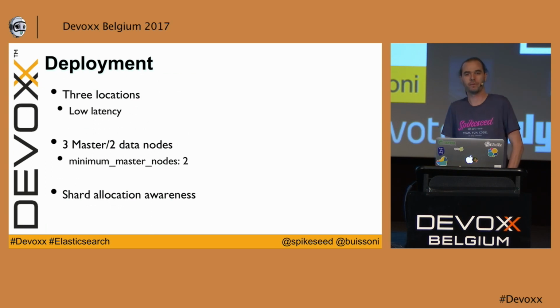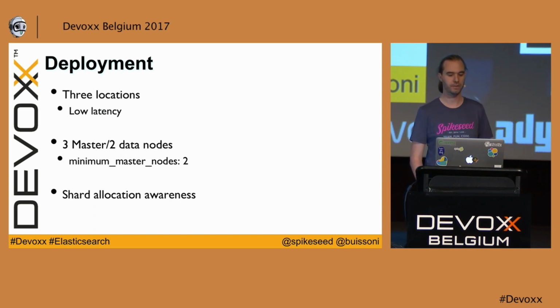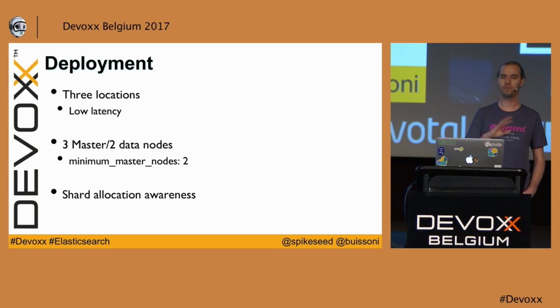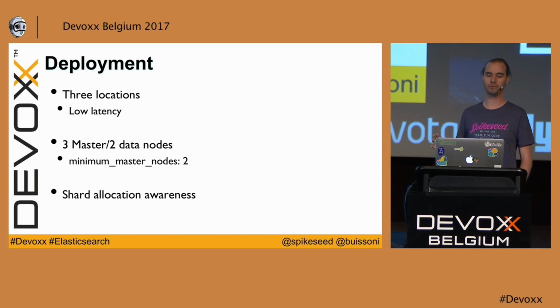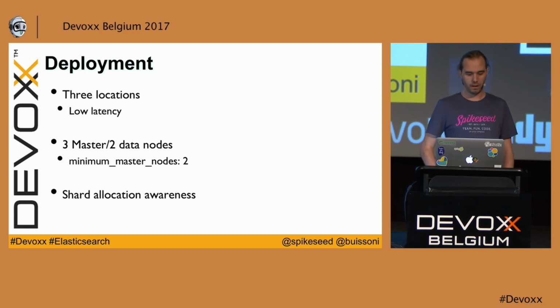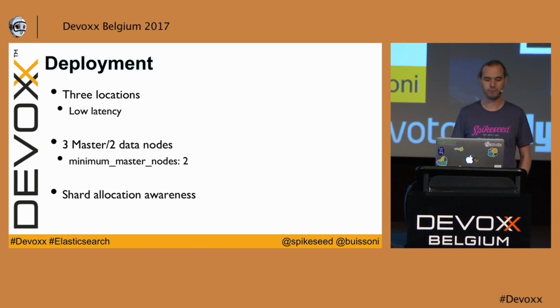Regarding the deployment, in production you need at least 3 locations with low latency between them. So you can forget to deploy a cluster with one location in Asia, one in Europe, and one in the US. It won't work. What you want to do is to create one cluster in each region, if you want to do so, and you are going to implement a kind of cluster replication. So you need to choose a region with 3 locations with low latency.